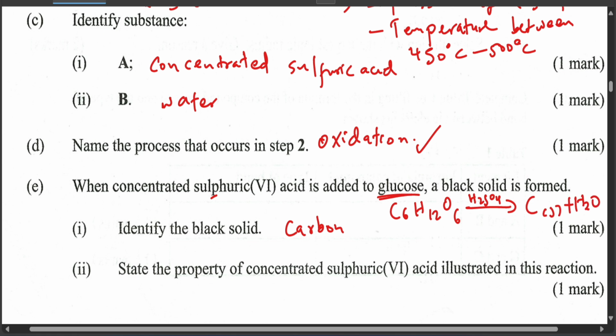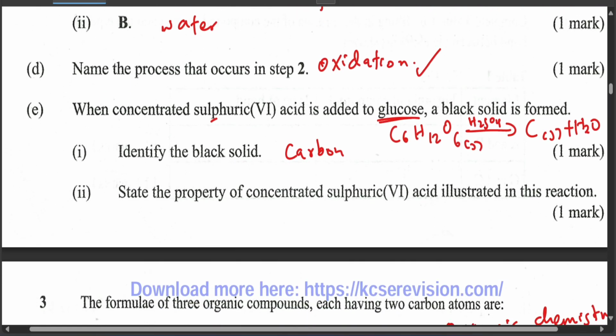The carbons most of the time are 11, but I didn't balance it, so make sure you balance it. So the black solid is carbon. The property of concentrated sulfuric 6 acid illustrated in this reaction is dehydrating agent.